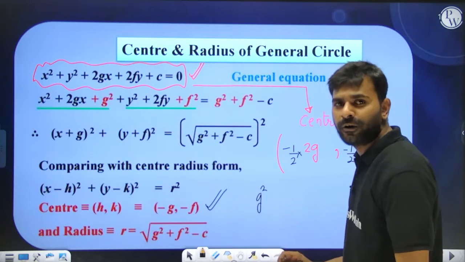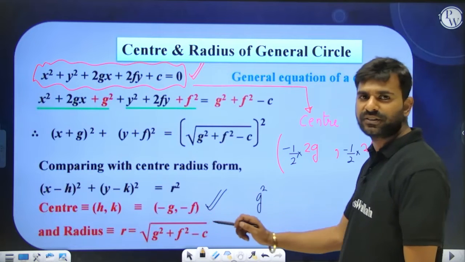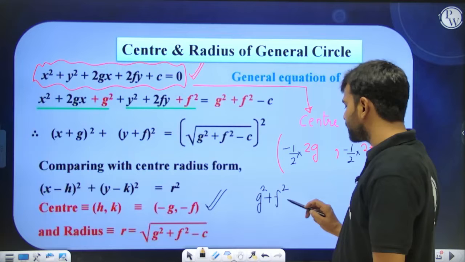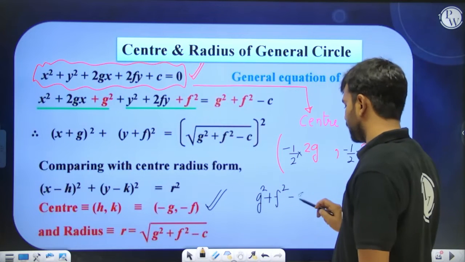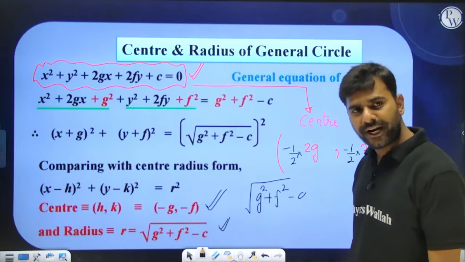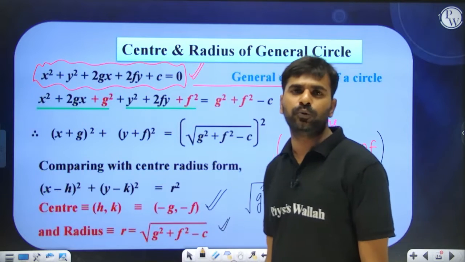Do the square of -f, that is the y coordinate of the center of the circle, you're going to get f square. And add these two things and subtract from here the c. And just take an under root, what you get is nothing but the radius of the circle. So the radius of the circle in that case will be equal to under root g square plus f square minus c.